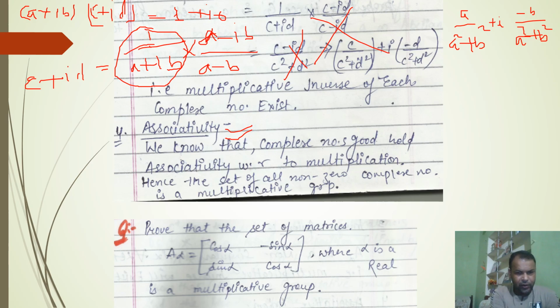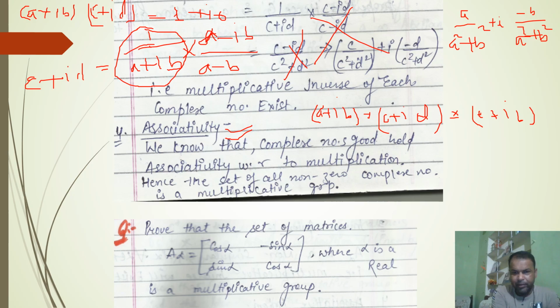A student can also verify it using 3 complex numbers. Suppose I use a plus ib, the second complex number c plus id, and the third complex number e plus if.